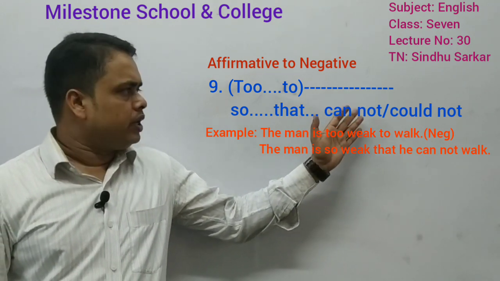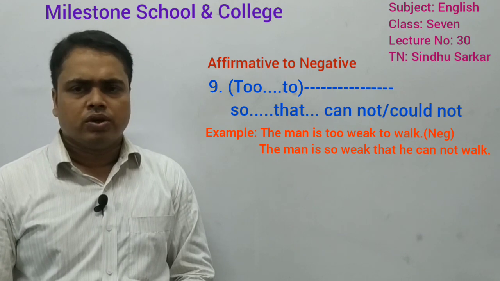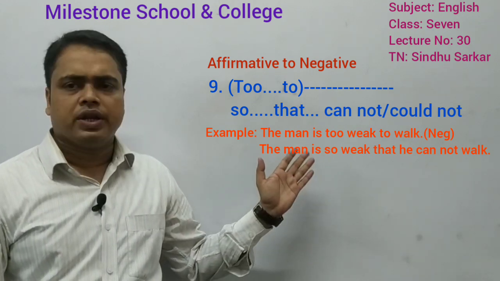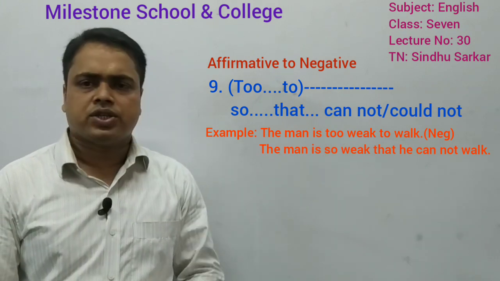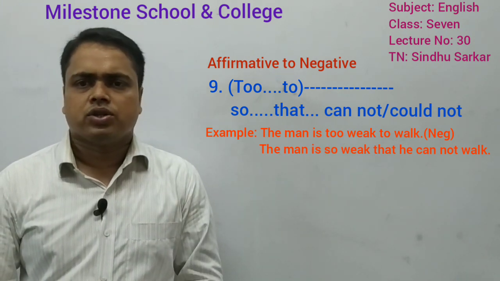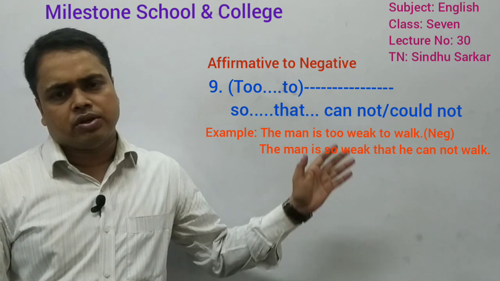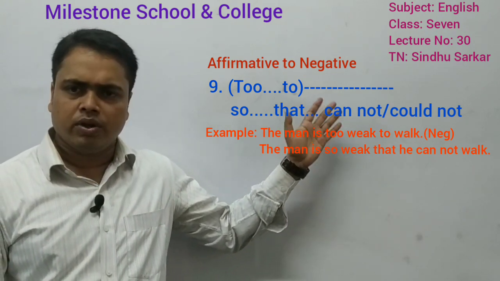Okay, dear learners, look at the example. The man is too weak to walk. So, if you change it into negative, what will be the answer? The man is so weak that he cannot walk. Okay. So, dear learners, I think you have understood and you will follow this one.